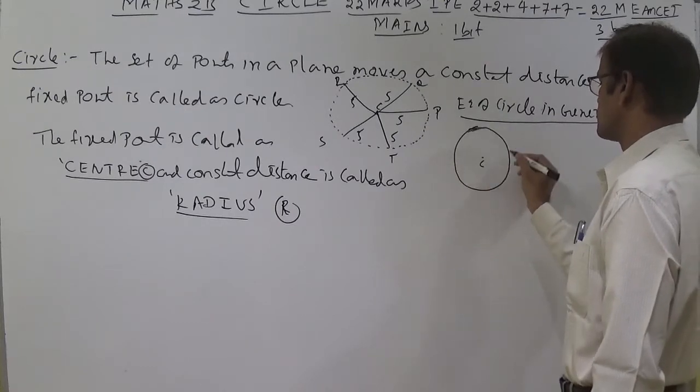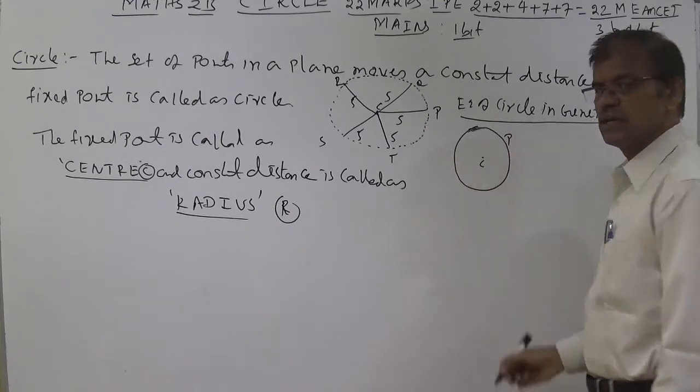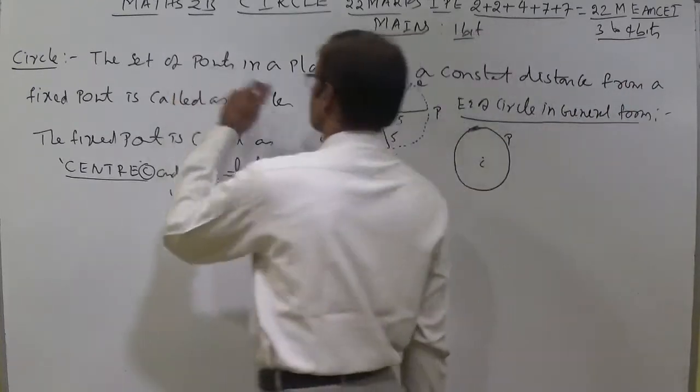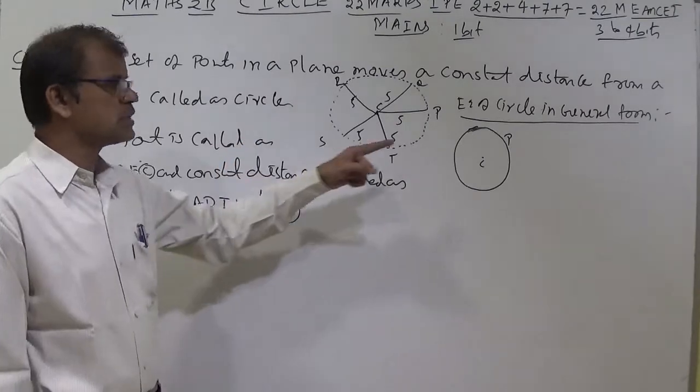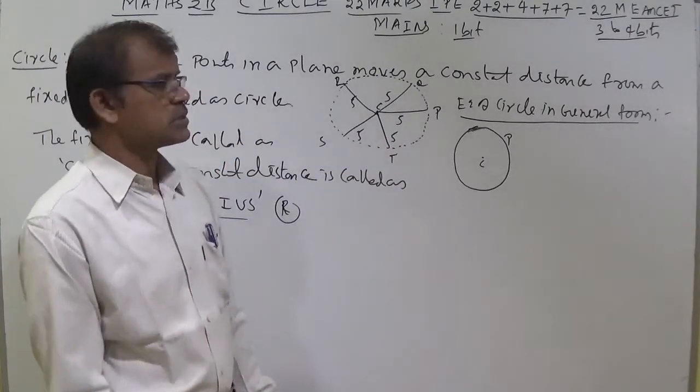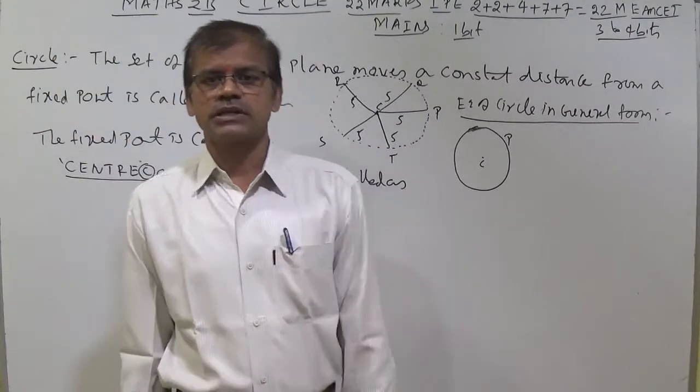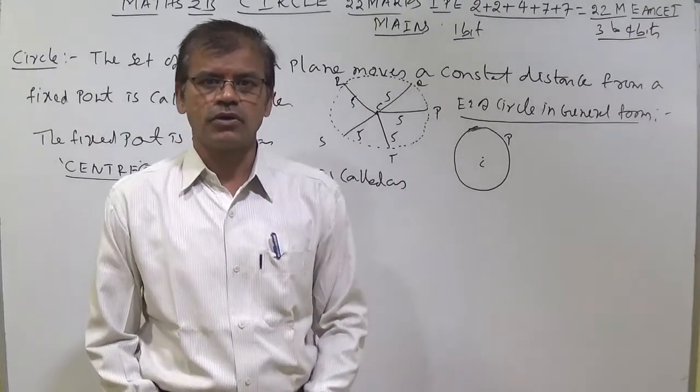Here is the center C, and P is any point. Here I said the set of points, so a point in the set, or a point in the locus. Let the point P(x1, y1) be any point in the locus.